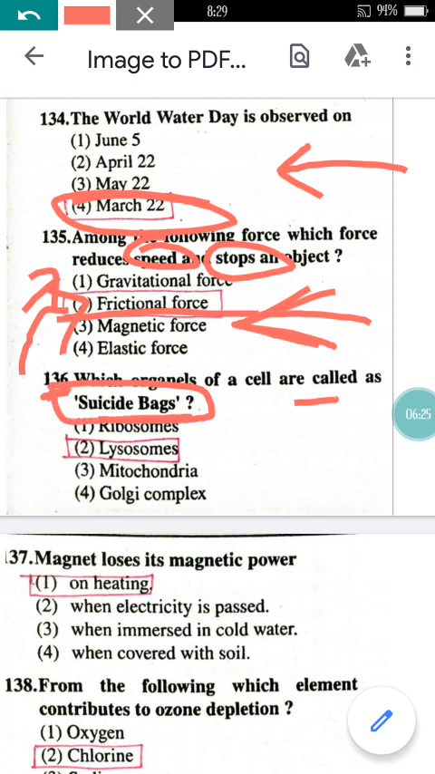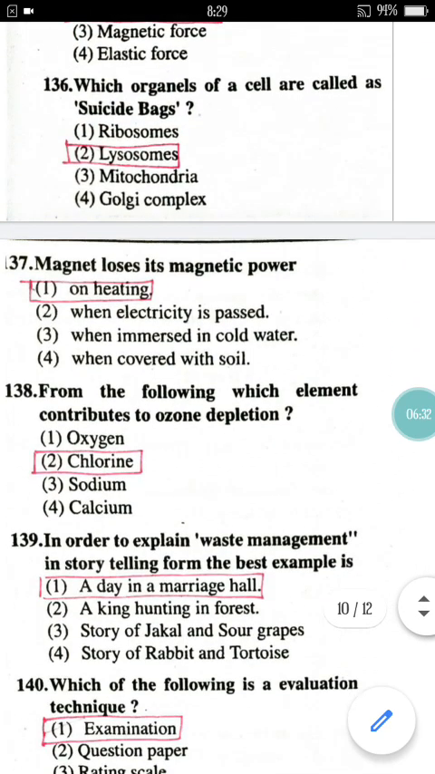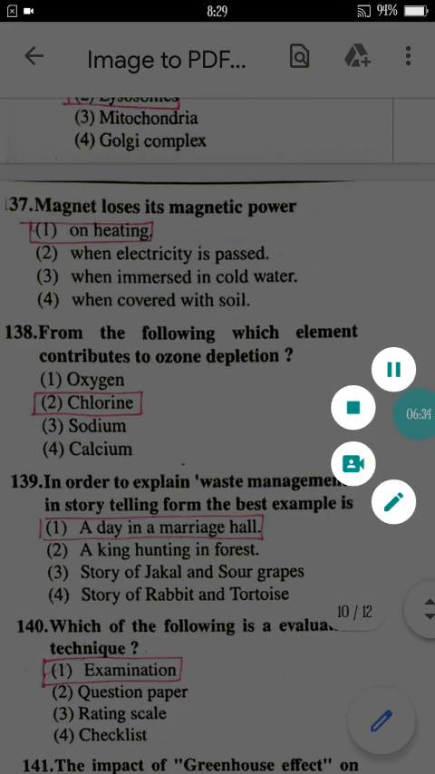You should know about it. It is the lysosomes, right? It is part of the Golgi apparatus. You should know about it. Lysosomes are known as the suicidal bags of a cell.